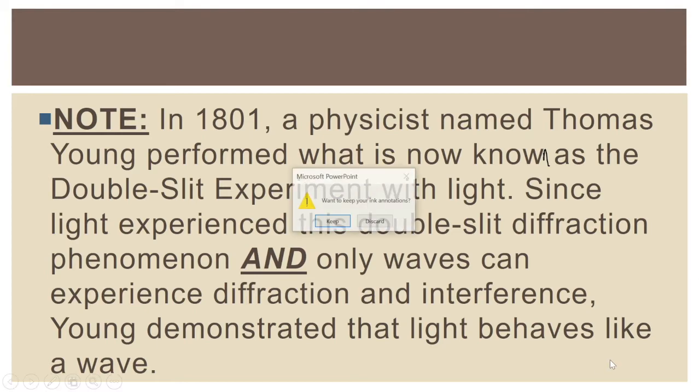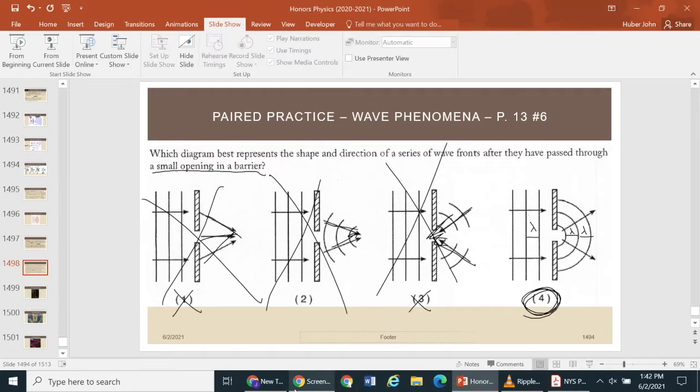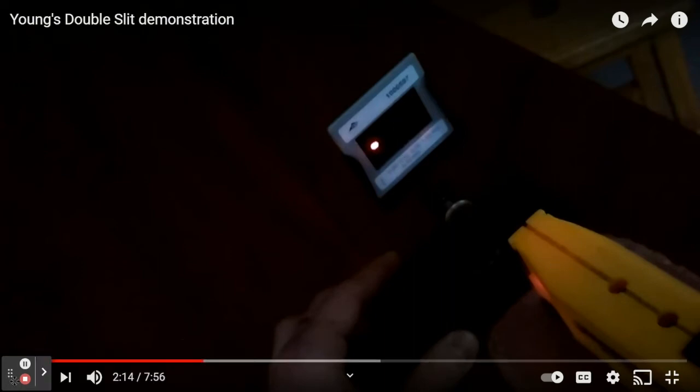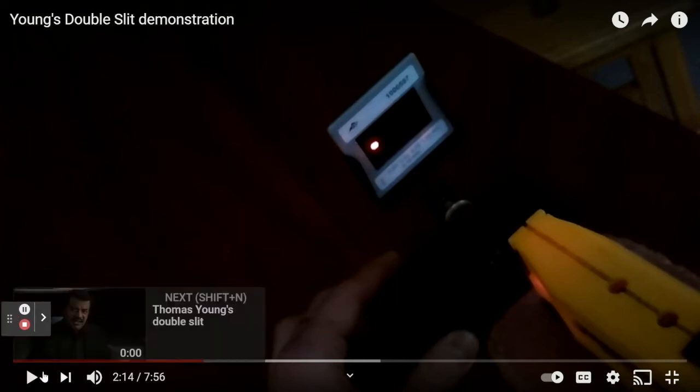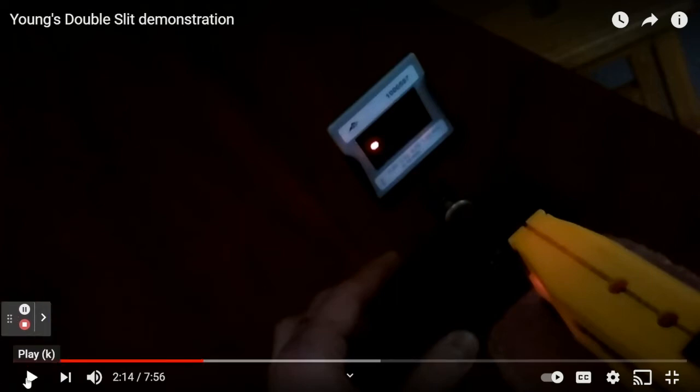All right, so let's take a look at an example of double slit diffraction. A good video here to show us double slit diffraction. We have here a good video from YouTube that I found where this guy shows it. Notice this yellow thing is a laser, and he's shining it at a device called a diffraction grating. And a diffraction grating is basically just a series of slits in a screen. So notice he's going to show the light going through the diffraction grating, and then he's going to take it away. He just took it away right now.